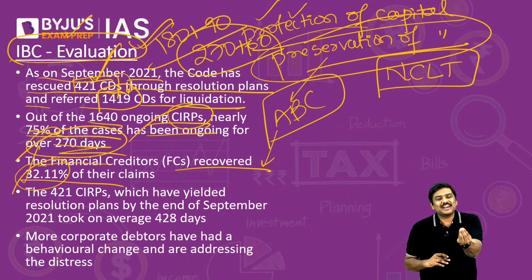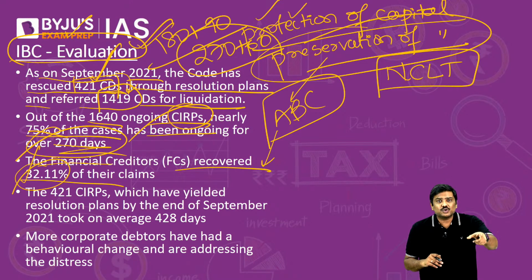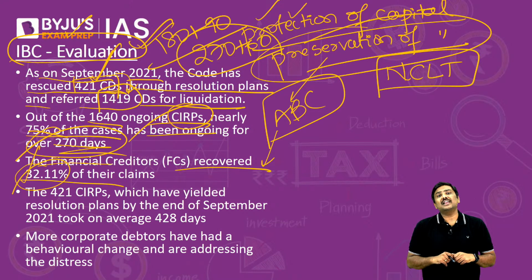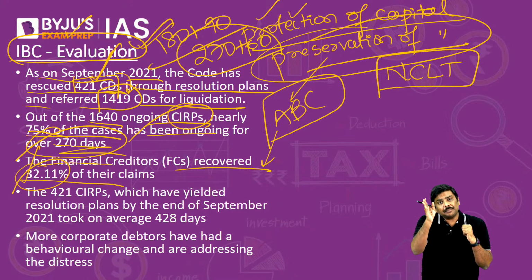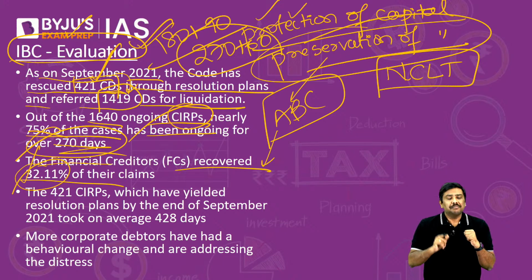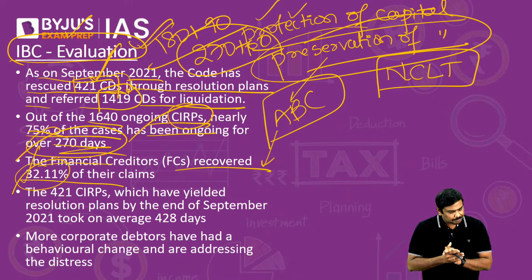The RBI governor last year basically stated this is much better than the recovery they used to have under the SARFAESI Act or under the Debt Recovery Tribunal Act. They used to have much lower recovery. In fact, the RBI governor said that before the pandemic, the recovery was somewhere around 45%, but because of the pandemic, it has fallen to below 40%. So, you will have to wait and see whether the recovery will again pick up.